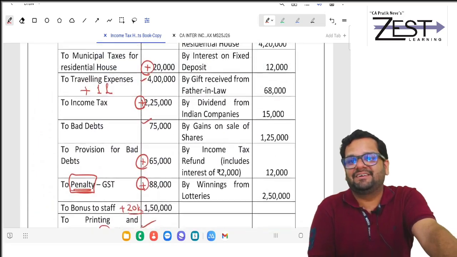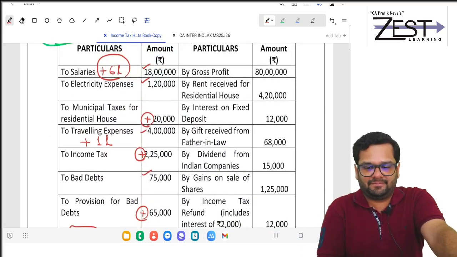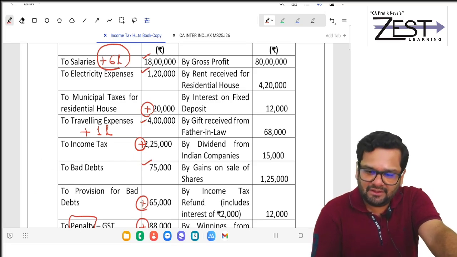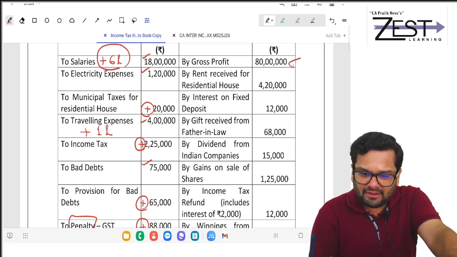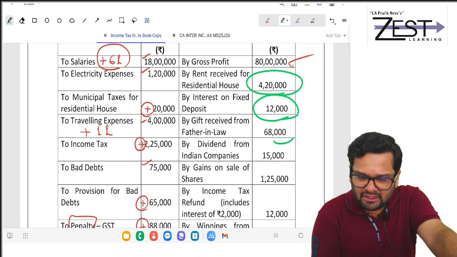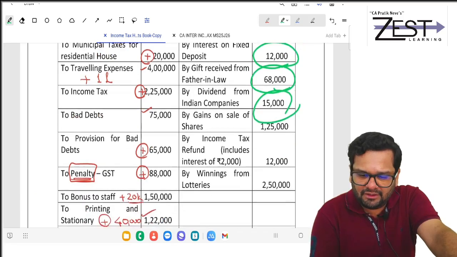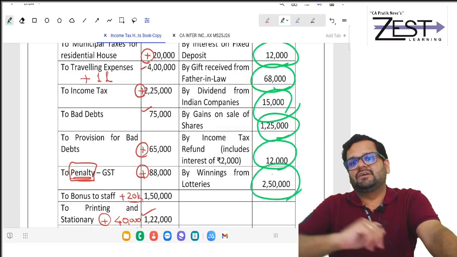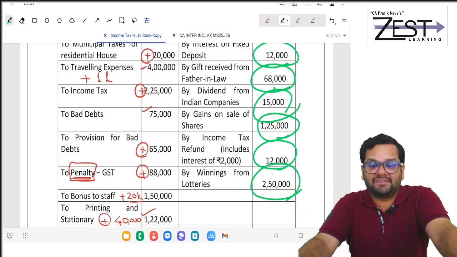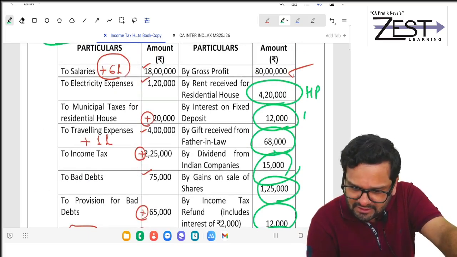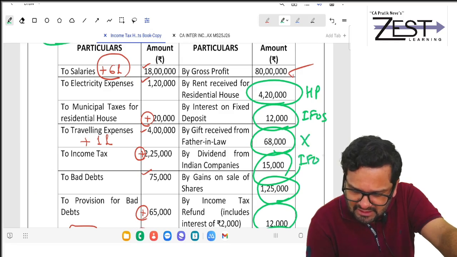And go to credit side. What is unnecessary on credit side? Friends, what is unnecessary on credit side? GP is okay. Rent from house, interest on FD, gift from father-in-law, dividend, gain on sale of shares, IT refund, winning from lotteries. All these things are unnecessary. Why are they unnecessary? This is taxed under HP. This is taxed under IFOS.